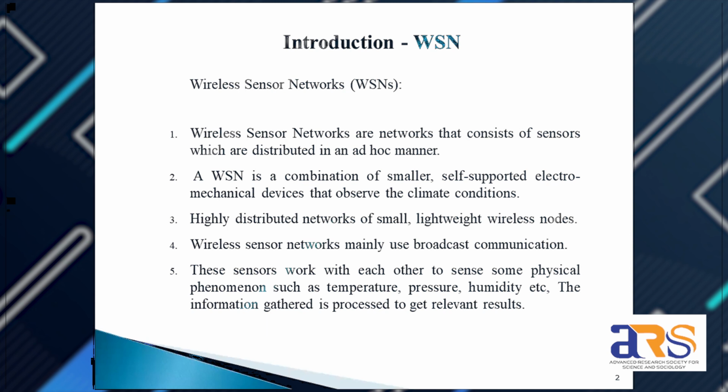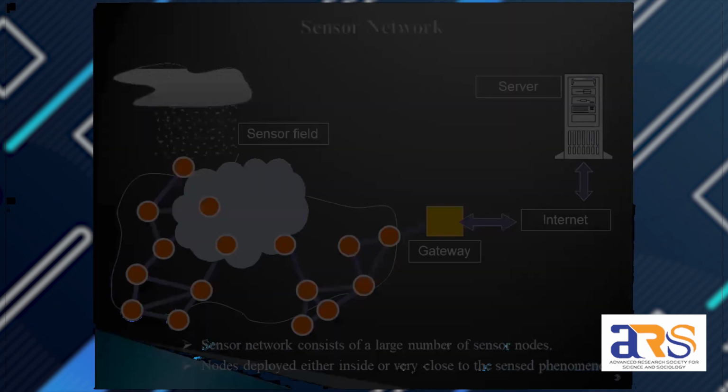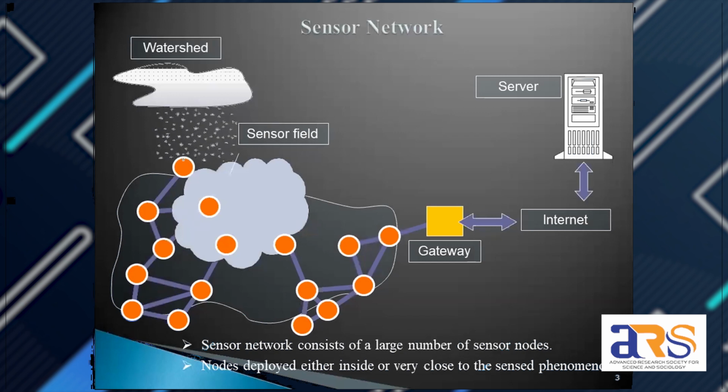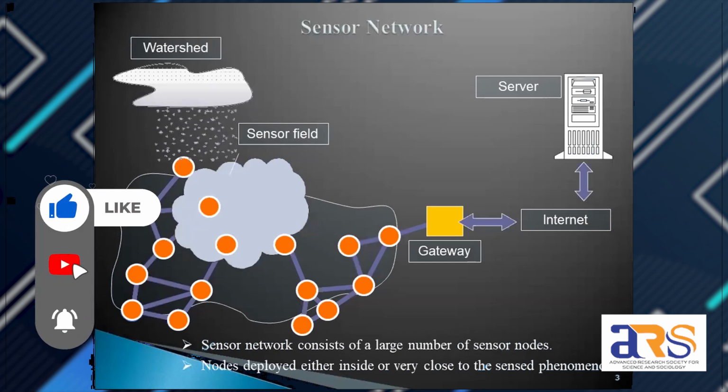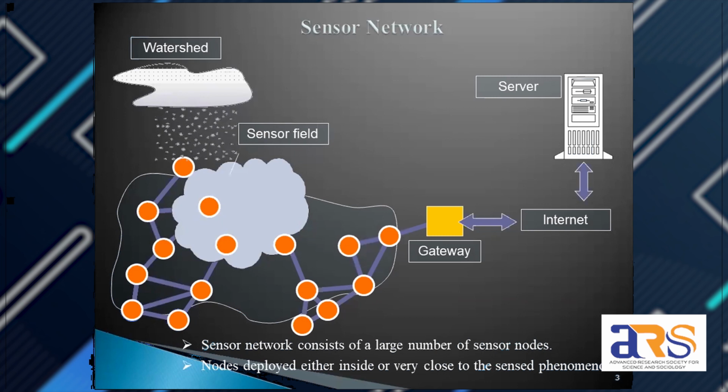Today, in the current scenario, most wireless sensor network applications are used to measure physical phenomena such as temperature, pressure, humidity, and many other physical parameters. This is one of the applications of the wireless sensor network. As you all see, the water droplets are sensed by the sensors, and the respective parameters are transferred to a gateway. Then we calculate our data on the basis of the sensed parameters.